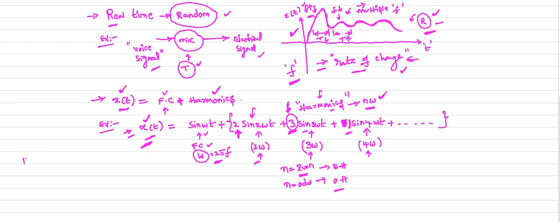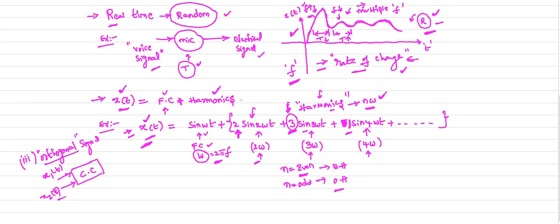Now when it comes to the third, orthogonal signals. When it comes to the case of orthogonal signals, when we pass two or more signals through a common channel, a communication channel, let us consider two signals here.